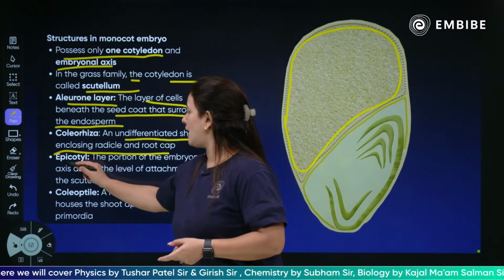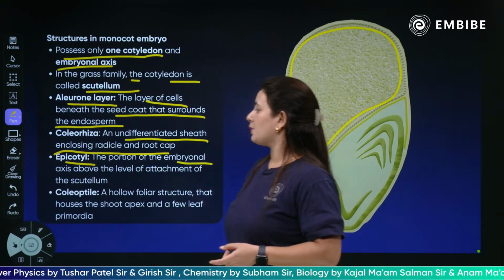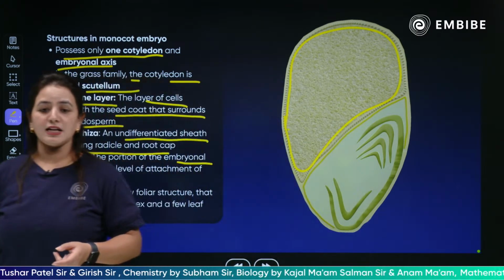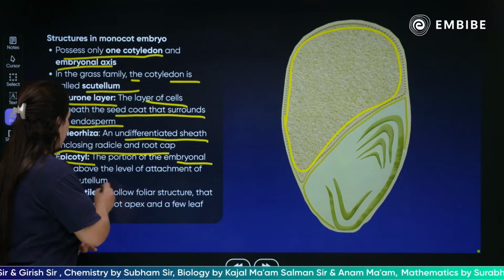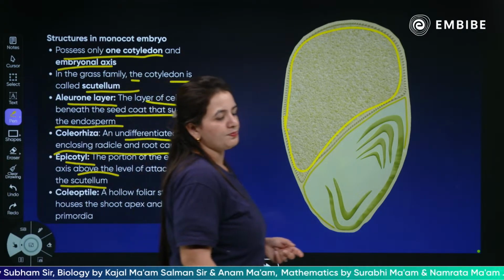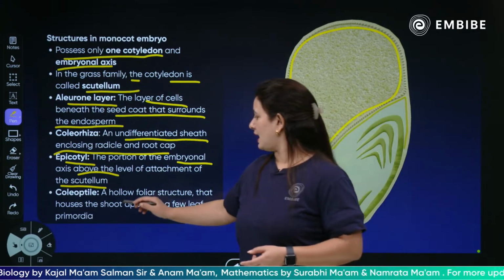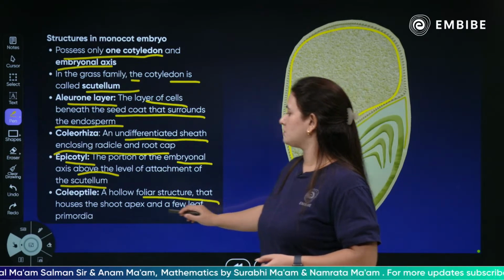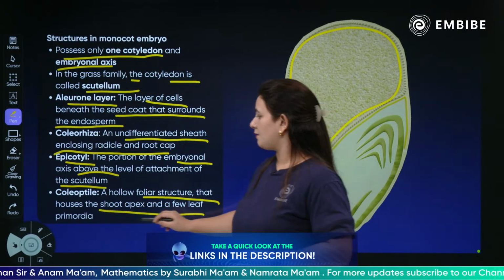Next, we have the epicotyl, the portion of the embryonal axis above the level of attachment of the scutellum. This is the portion attaching towards the scutellum. Next, we have the coleoptile, a hollow foliar structure that houses the shoot apex and a few leaf primordia.